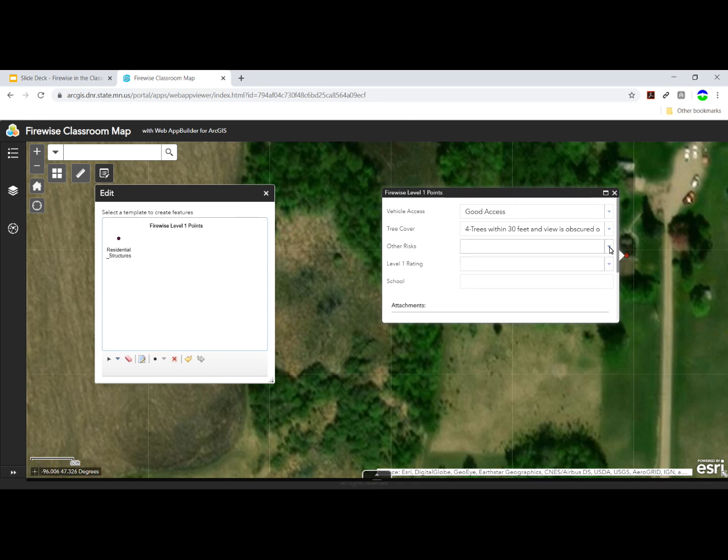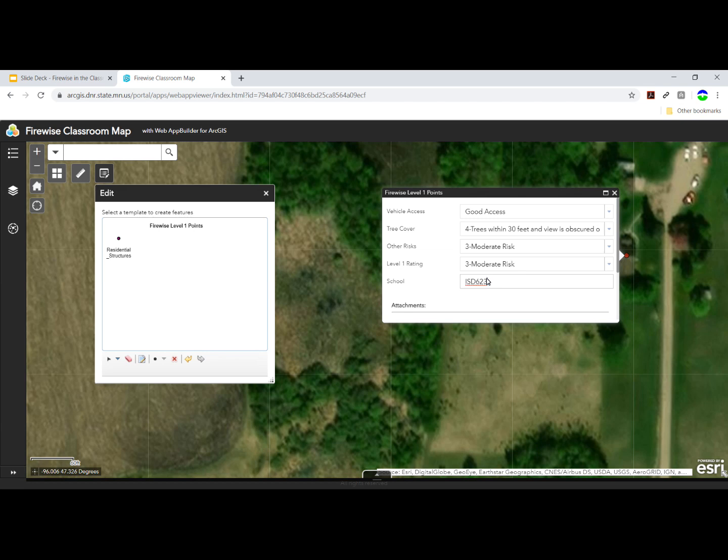Now I've got to pick an overall level 1 assessment rating for wildfire risk. Up above with tree cover of 4 and other risks of 3, I think that means I'll choose between a 3 and 4 for the overall or average risk of this place. I'll choose 3 because there's quite a few open fields on the east or the right side of the property. I'll enter my school district number and I'll close the window.